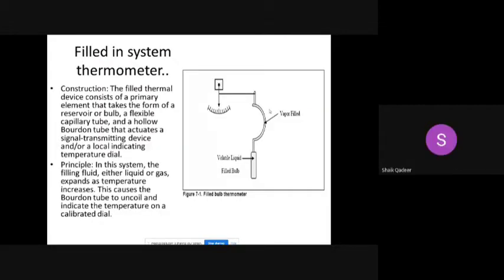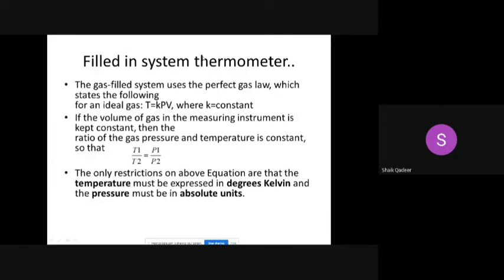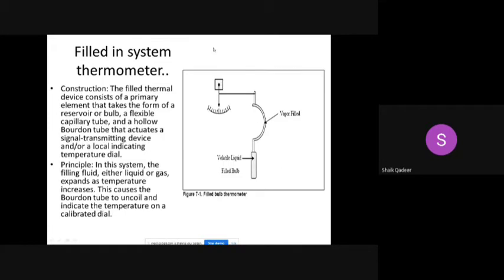The first type. In this, we will use liquid as the medium, which we use to sense the temperature change in the surrounding.